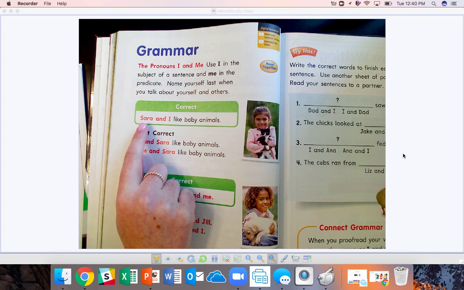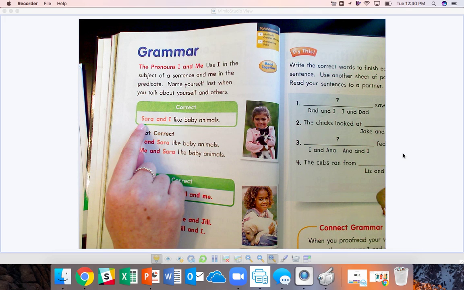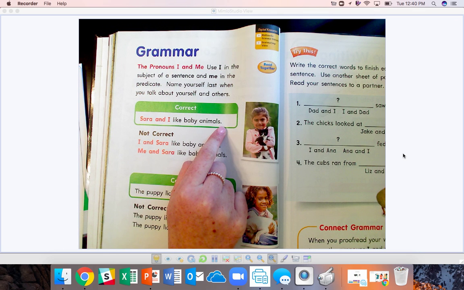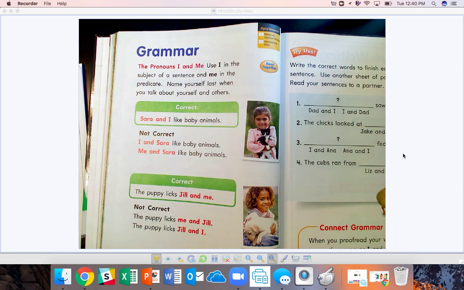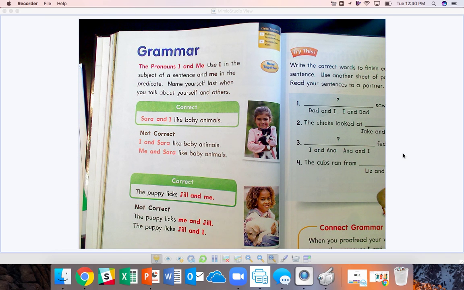So just a review of what we talked about. When you are talking about yourself, in the beginning of a sentence, use I. Sarah and I like baby animals. If you are talking about yourself and someone else, at the end of a sentence or in the predicate, you use the word me. You always name yourself last.